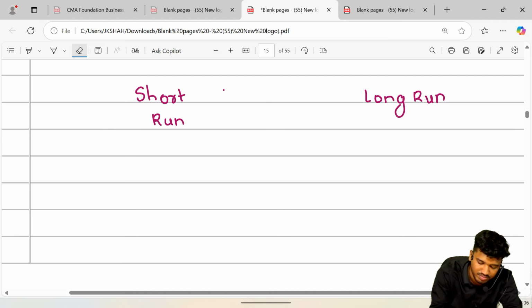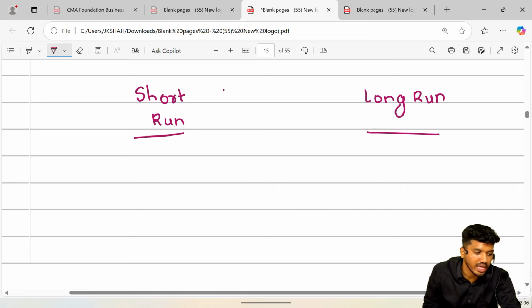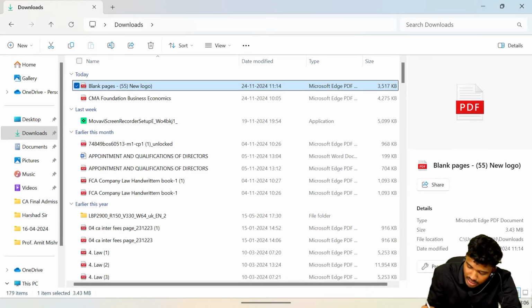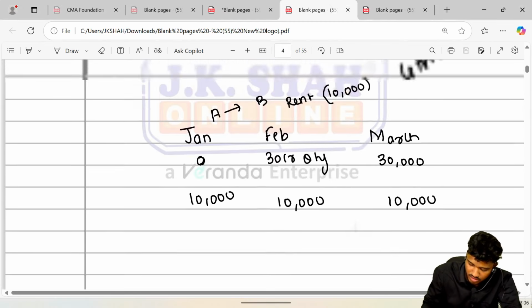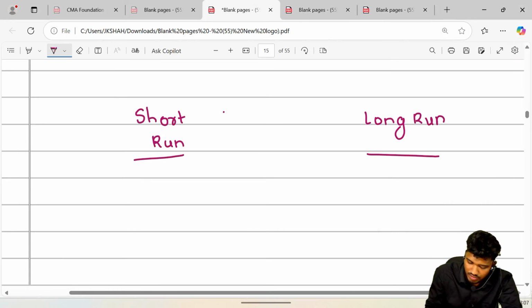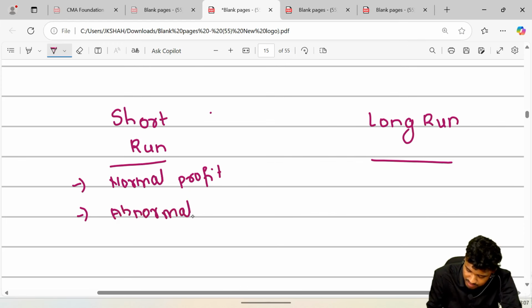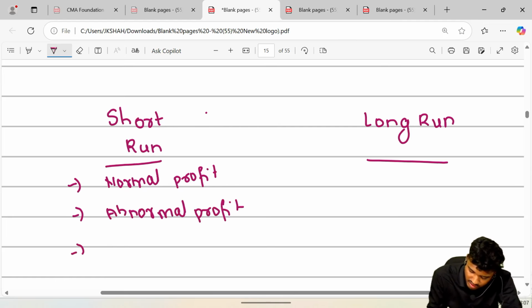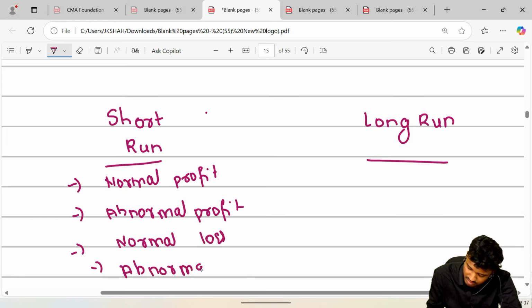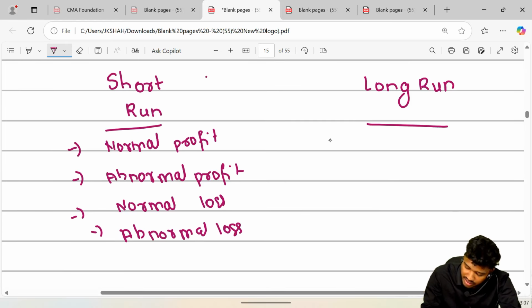Okay, moving on. In short run, let's say for example you have just started your business, and what can happen in business, sir? We can earn profit. We can earn normal profit also. We can also fetch abnormal profit. We can also suffer loss. You just started the business, loss can happen. Normal loss can happen, abnormal loss can also happen. And in long run again we could basically face loss. It could be any loss. Normal loss can happen, even a big company sinks, normal loss. And next would be abnormal loss.